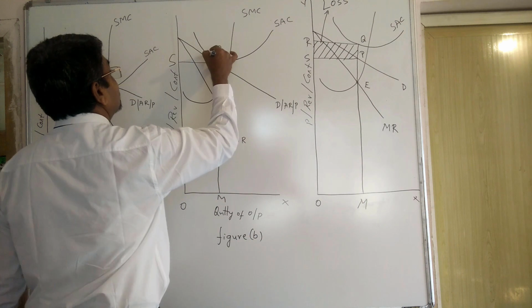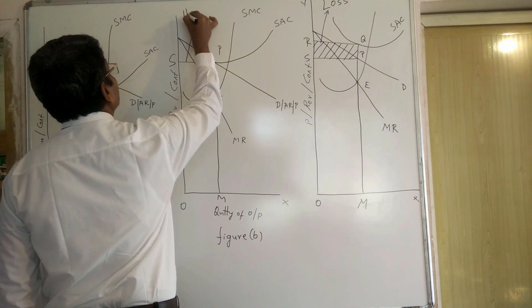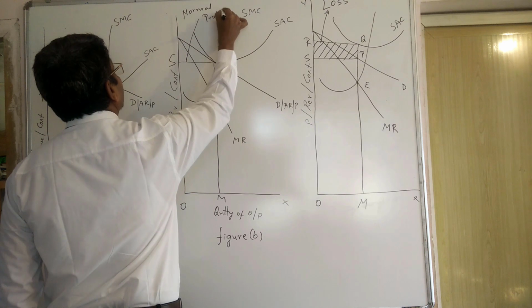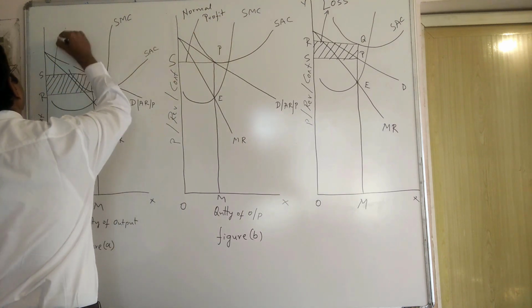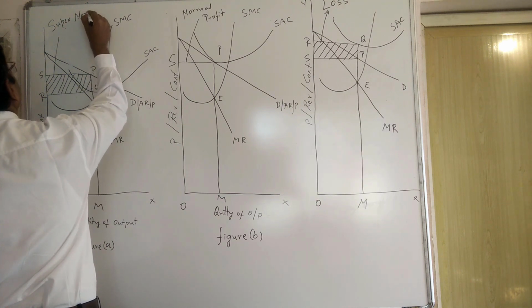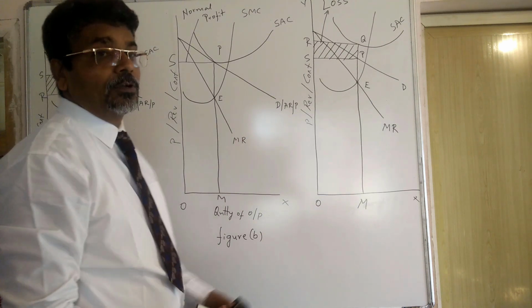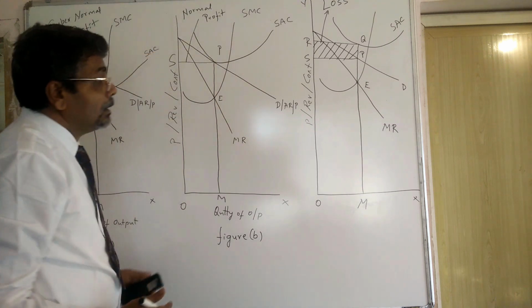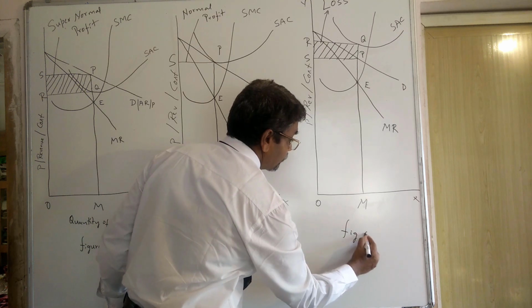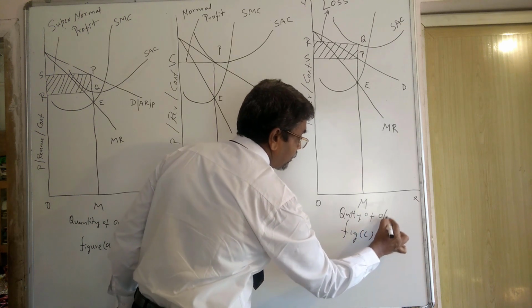This is what the monopolist is getting, normal profit. Supernormal profit. Like this, in the figure C, output.